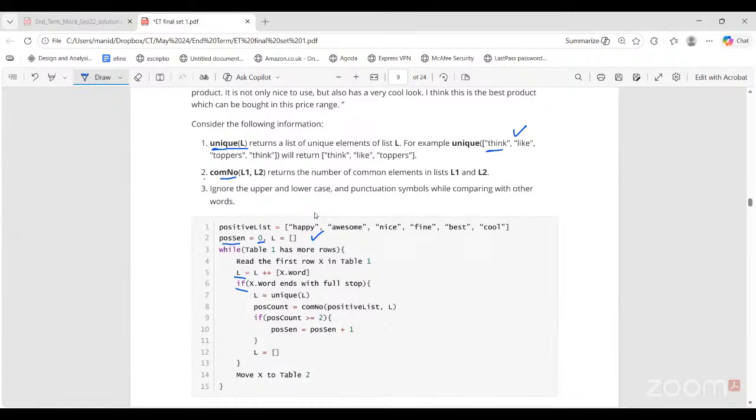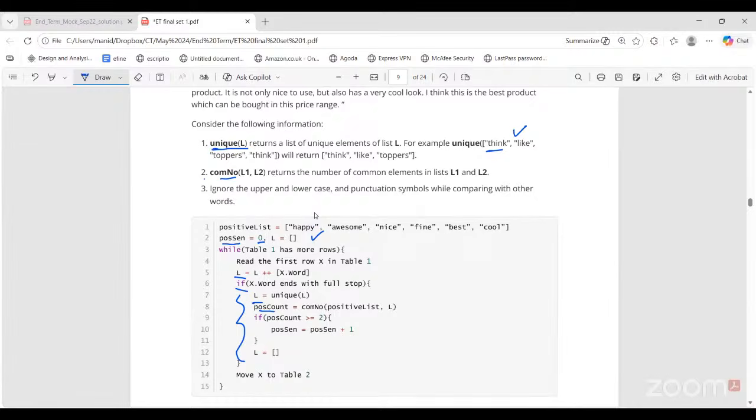Then you are checking if the word ends with a full stop. So when we are at the end of a sentence, then this part executes, otherwise it doesn't. Otherwise, you just move the current card to table 2 and move on. Whenever I reach the end of a sentence, L is now containing all the words from this particular current sentence. If I do this unique procedure over L now, it will return the list of unique words in the first sentence. That is now stored in L. What's count? Common number of positive list and L.